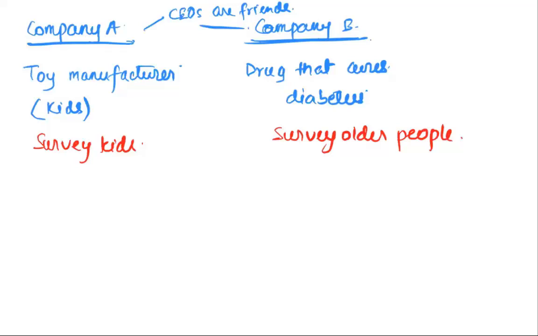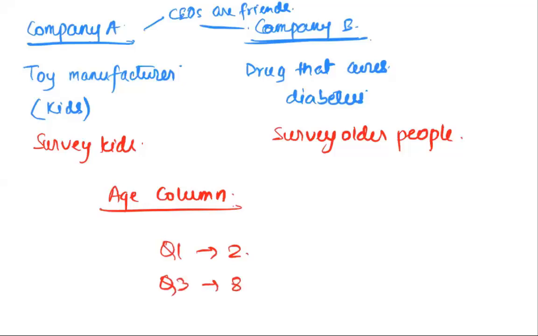If I come back with a survey and you look at the age column, this is one good use case for a box plot. Let's say I draw a box plot of all my numerical columns. One of the columns is age. In the box plot, I realize that Q1 is 2 and Q3 is 8, max is 45.